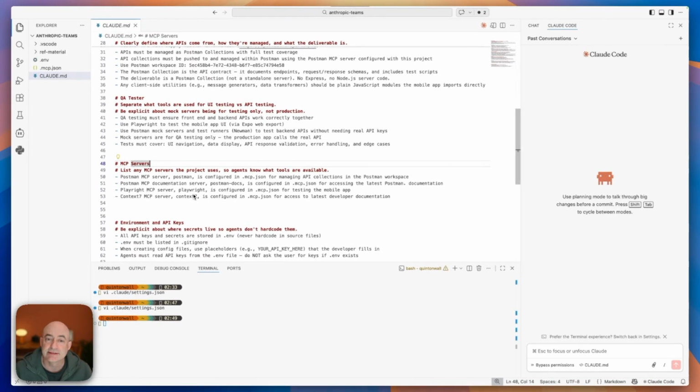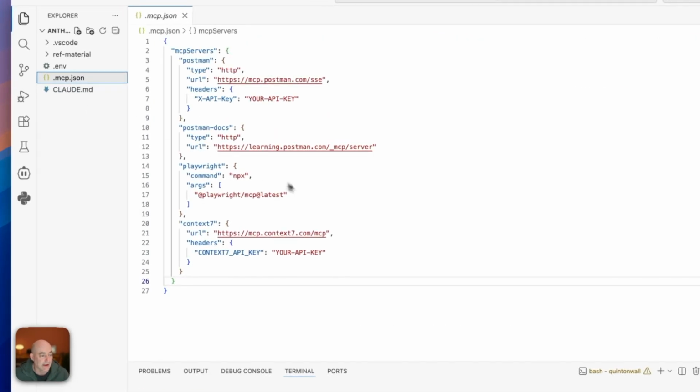Once I have all of these things together, I'm ready to configure my environment just a little bit more. And the first thing that I want to do is make sure that these MCP servers are defined and available. So you'll see here, I'm inside my .mcp JSON, which is the file inside my project, and I've defined those 4 servers. Before you get started, I highly recommend making sure that all of these MCP servers are there and available, and you've also used that CLAUDE.md file to define which servers should be available to your agent.